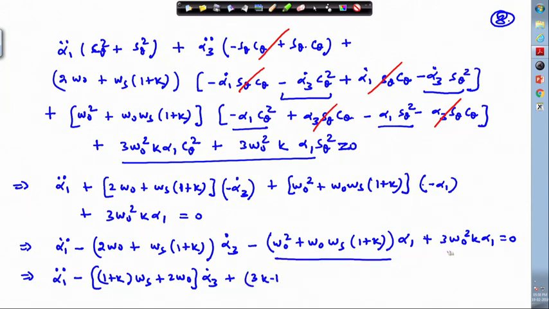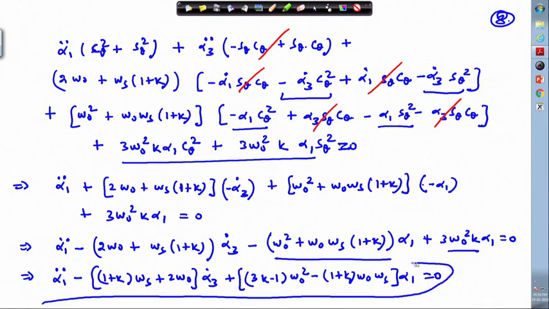These terms and this term, because alpha 1 is common, we combine it. So this is the equation in alpha 1.